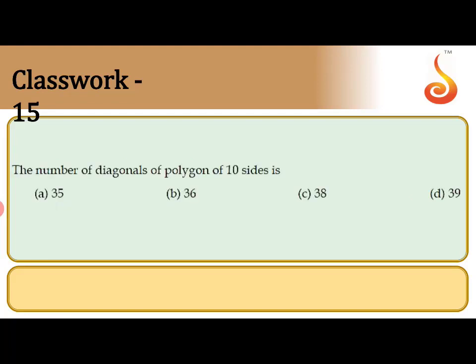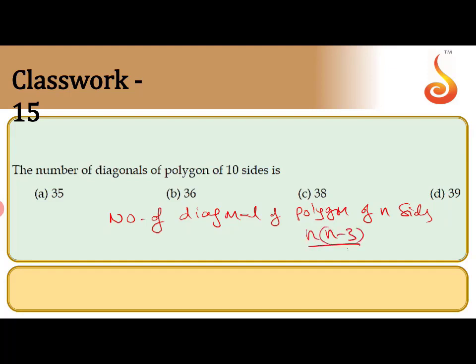The next question. The number of diagonals of a polygon of 10 sides. There is a formula for the number of diagonals of a polygon of n sides. The formula is n into n minus 3, divided by 2. This is the formula for n sides.